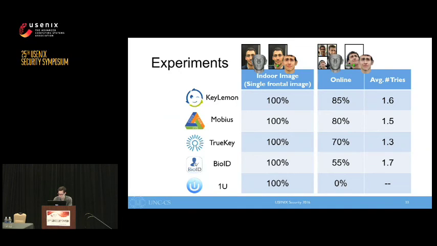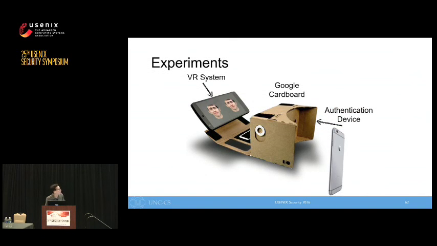Yes, I have a slide specifically for this. So this is actually how we did our setup for that. We took Google Cardboard, which is a really cheap VR experience. What we did is we took out one of the lenses, and we put the authentication device where the camera would be, in the viewing part of the cardboard. And then we put our VR system on the other side of it, and cut a hole so we could track the outside world. This provided a chassis that we could move both cameras simultaneously with a consistent motion between them.